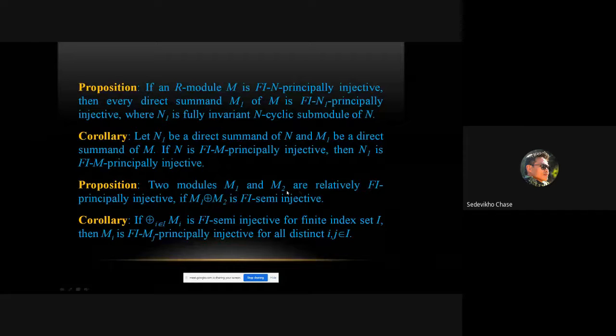Two modules M1 and M2 are relatively Fi principally injective if M1 direct sum M2 is Fi semi-injective. The corollary to this stands true for a finite index set I again.